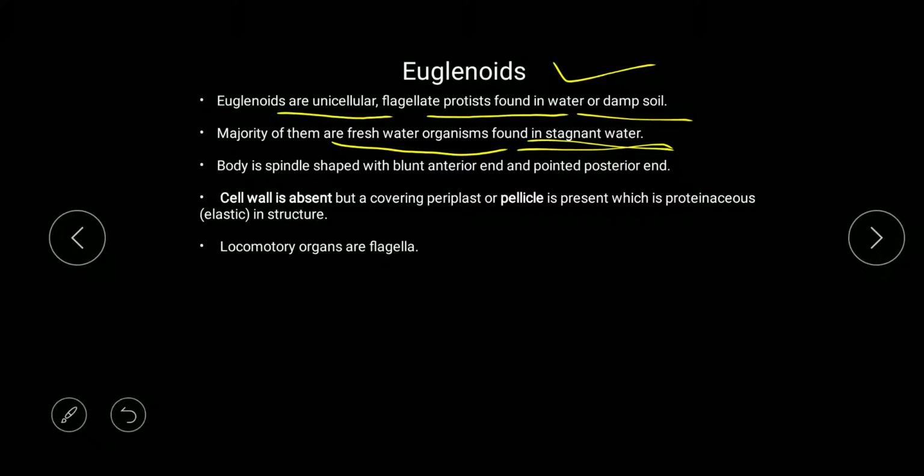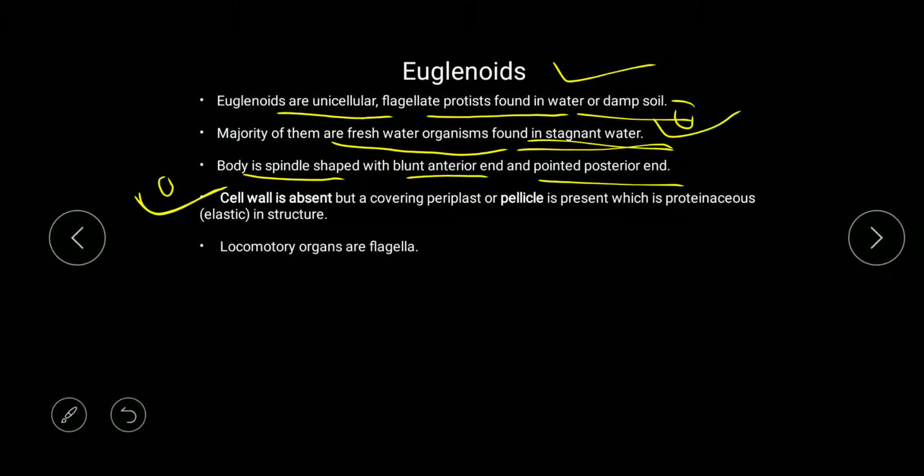Freshwater organism. So if they are freshwater, we can relate that they should have a contractile vacuole. Now the body is spindle shaped, but with a blunt anterior end and a pointed posterior end. Cell wall is absent. One of the important characteristics is that they are found in stagnant water. These two are the important statements which were asked in NEET.